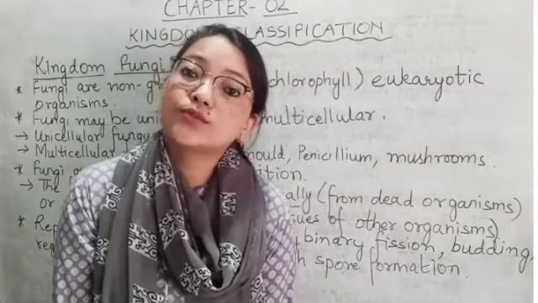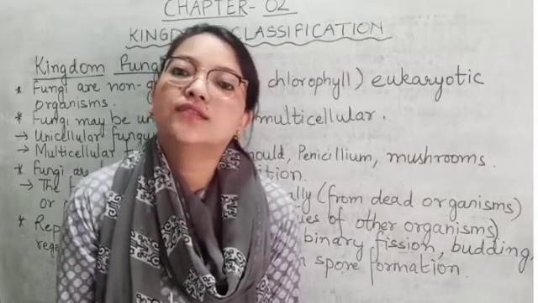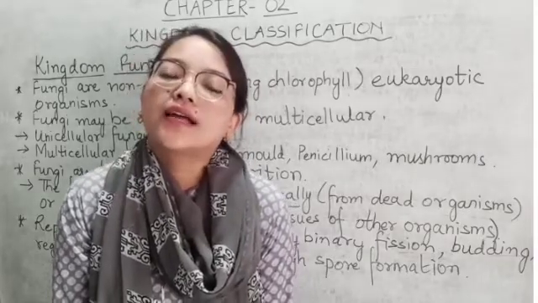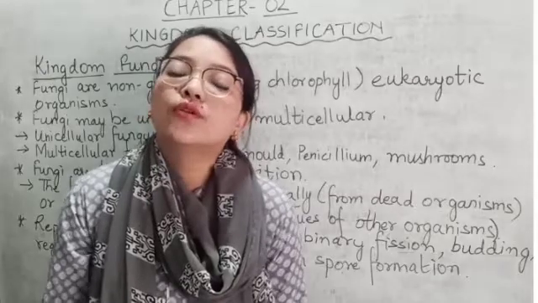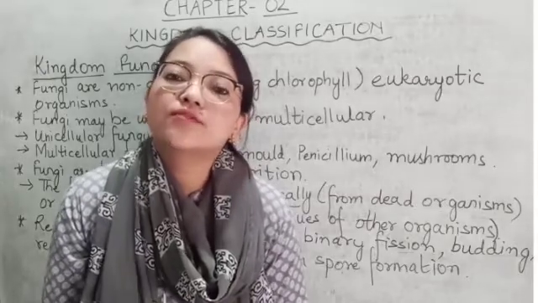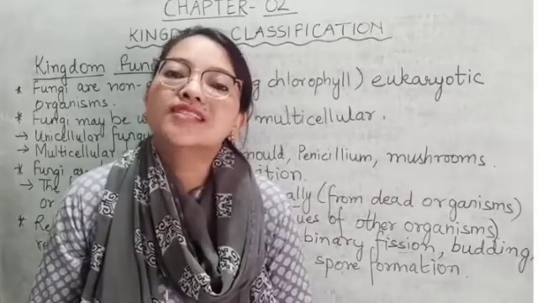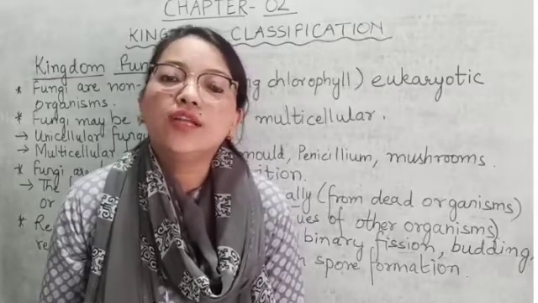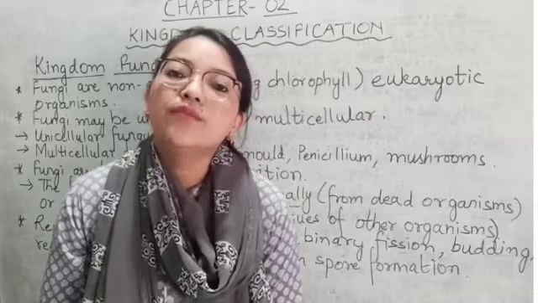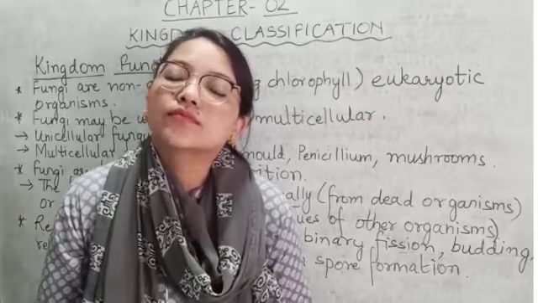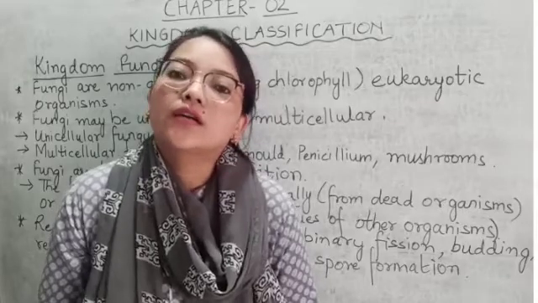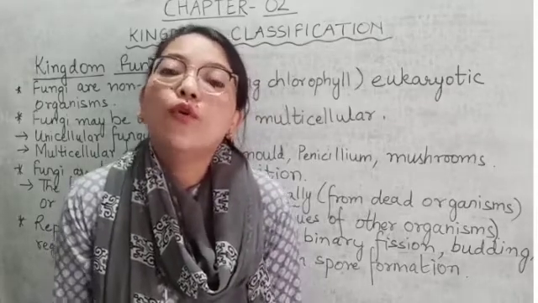Now students, as I told you earlier also, soon your first term examination is going to start and the paper of each subject will be of 60 marks. That means 40 for text and 20 for internal assessment. Now marks for internal assessment will be given on the basis of home assignments.